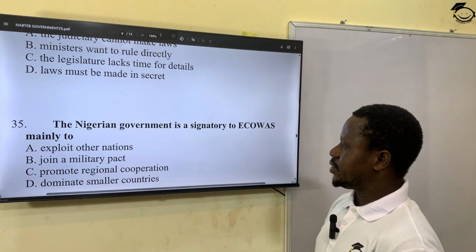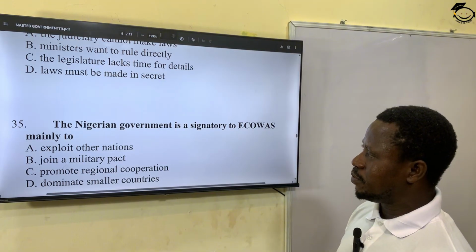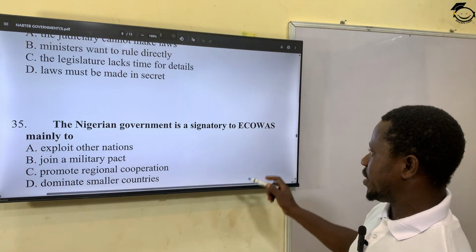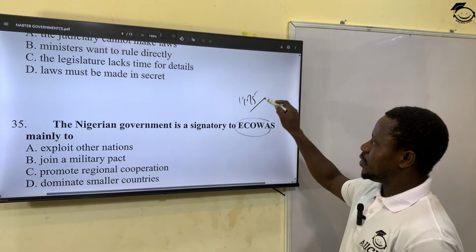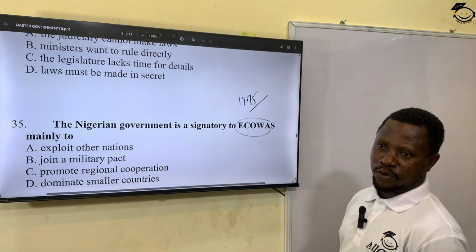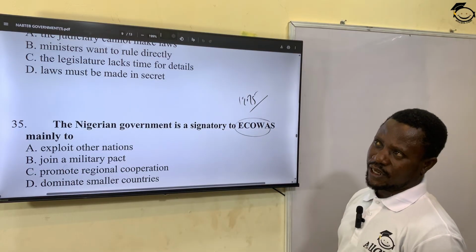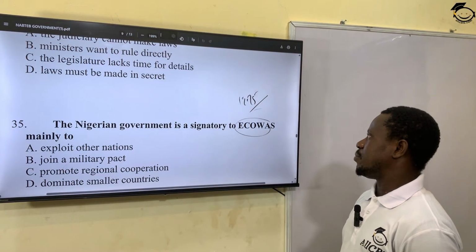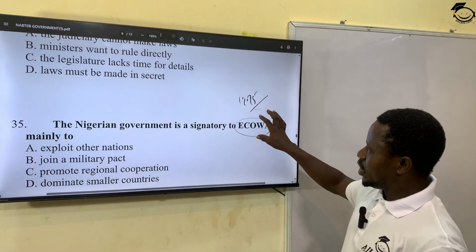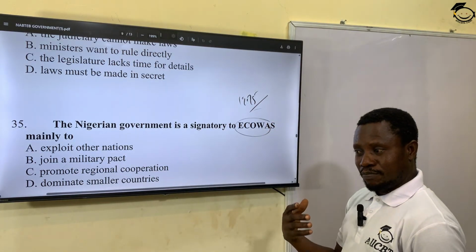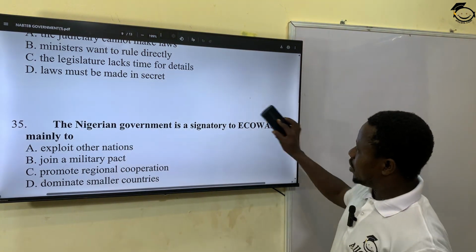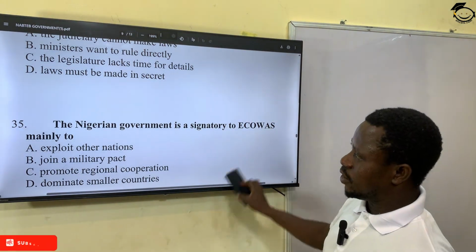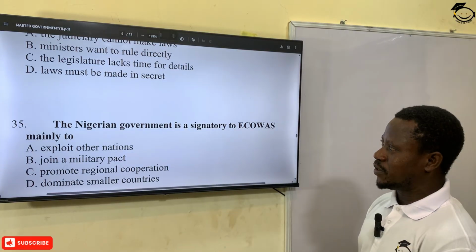The Nigerian government is a signatory to ECOWAS mainly to... I hope we can still recollect the formation of ECOWAS in 1975. Nigeria was the brain behind that formation, Nigeria and Togo, under Yakubu Gowon as the military head of state and Eyadema of Togo. So ECOWAS was like our brainchild. We are the major stakeholder in ECOWAS. So why are we part of the signatories?